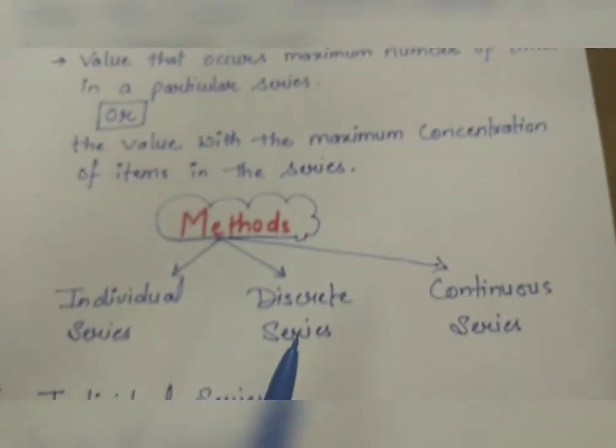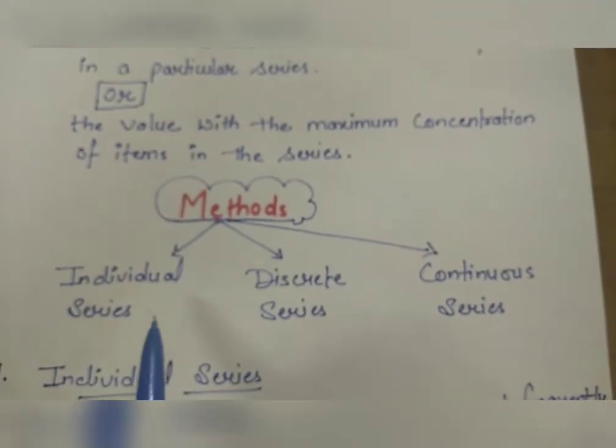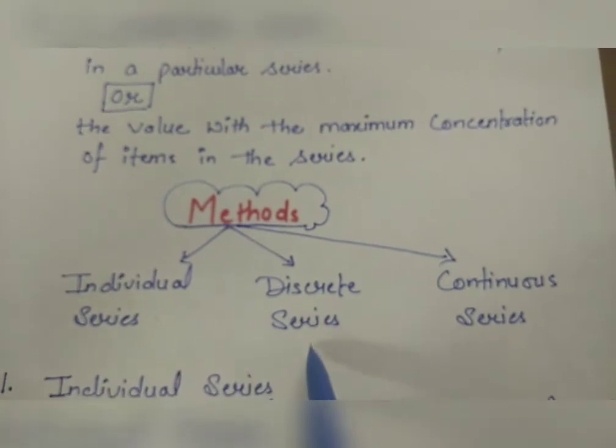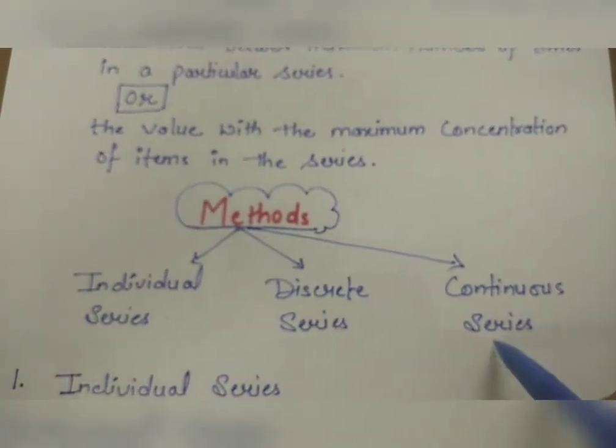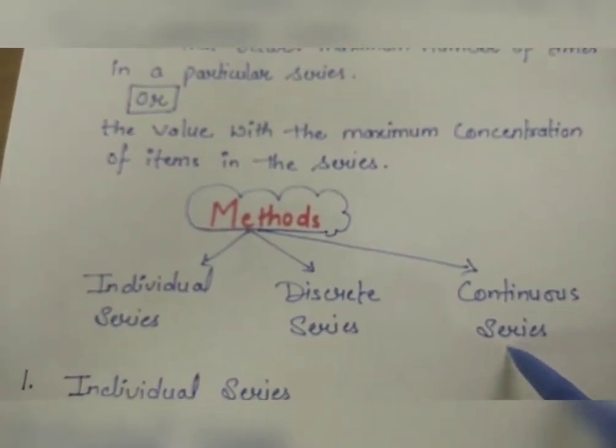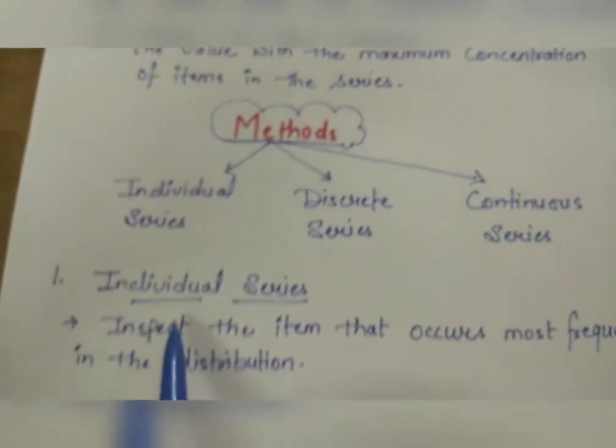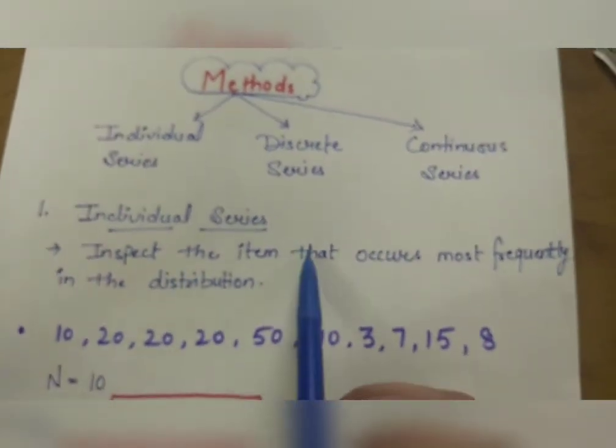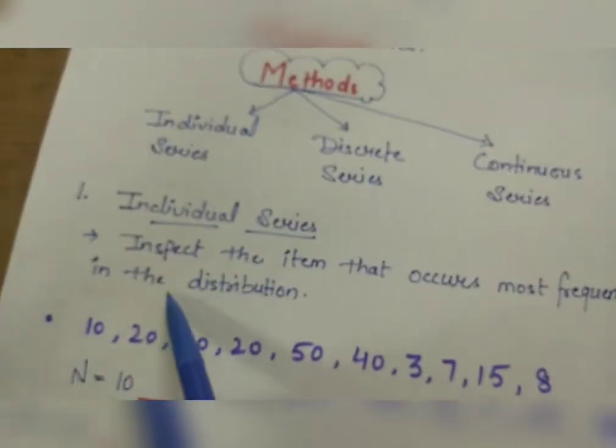Methods of calculating mode. First, individual series. Second, discrete series. Third is continuous series. In individual series, inspect the item that occurs most frequently in the distribution.